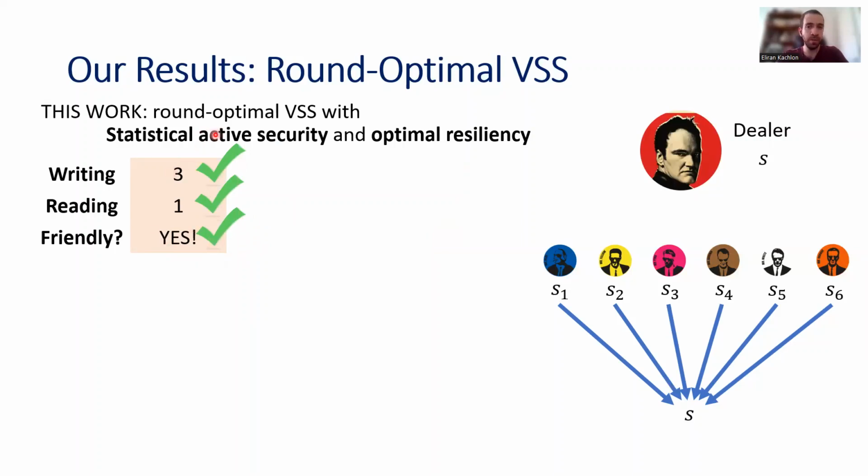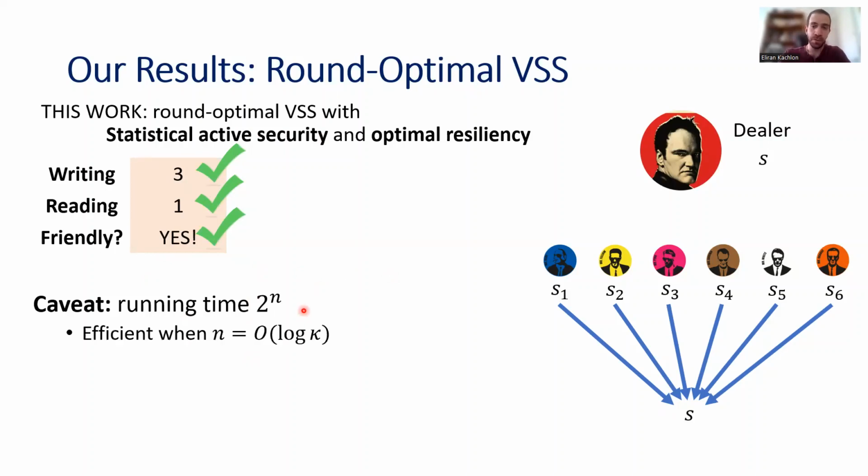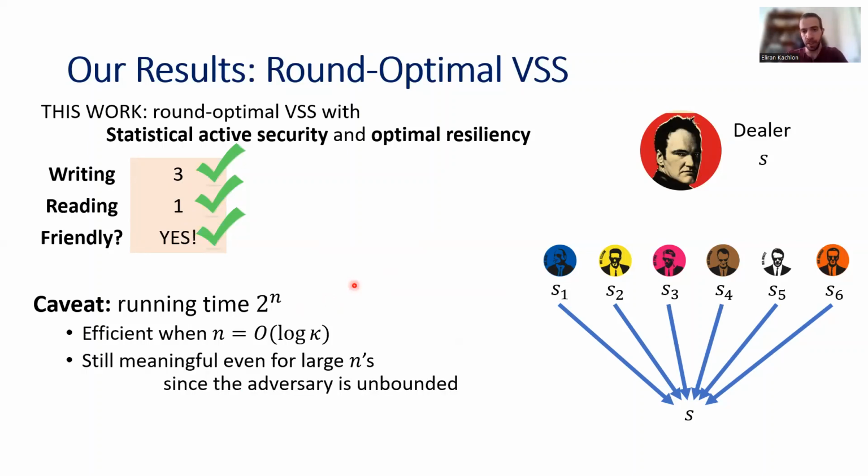Okay, so like I said, we provide the first round optimal VSS that provides statistical active security and the optimal resilience. However, there is a caveat here, and the caveat is that the running time of our protocol has exponential dependency on the number of parties, which means that our protocol is only efficient when the number of parties is logarithmic in the security parameter.